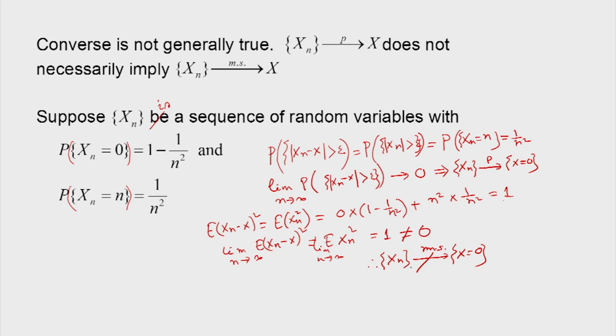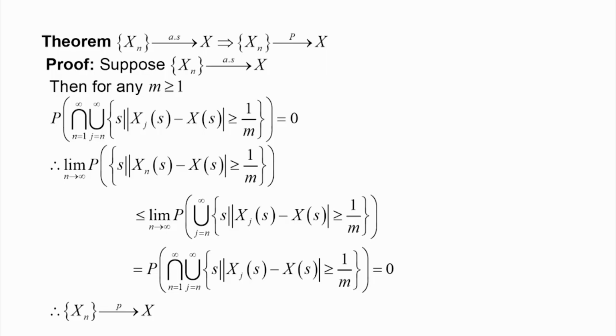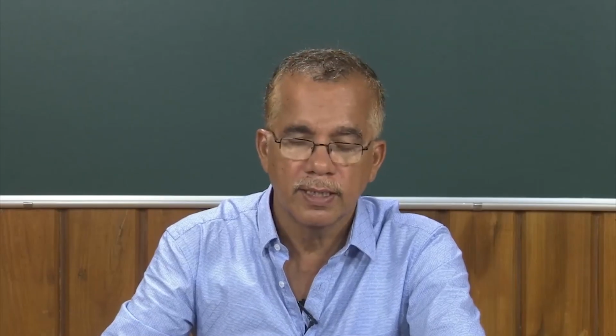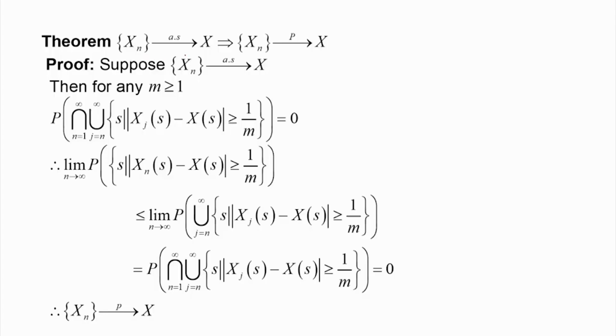So, what we have established is that convergence in mean square sense implies convergence in probability. Similarly, suppose x n converges to x in the almost sure sense, then x n converges to x in probability also.